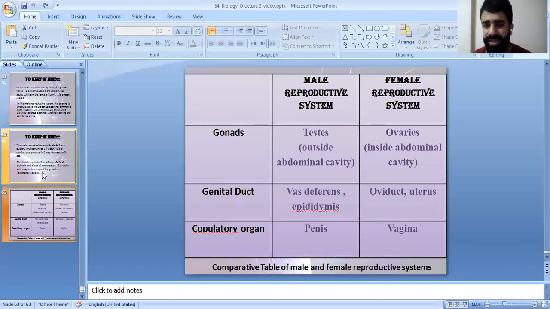The gonads are the testes, found outside the abdominal cavity, while in the female they are the ovaries, present inside the abdominal cavity. The genital ducts are the vas deferens and the epididymis, while in the female they are the oviducts and the uterus. The copulatory organ is the penis in the male, while it's the vagina in the female.